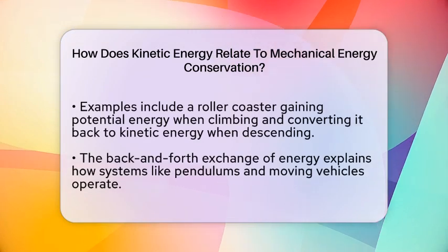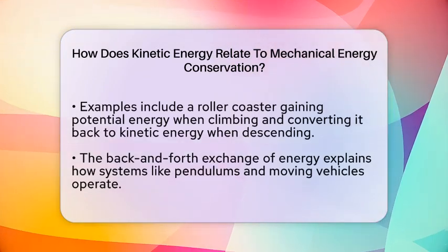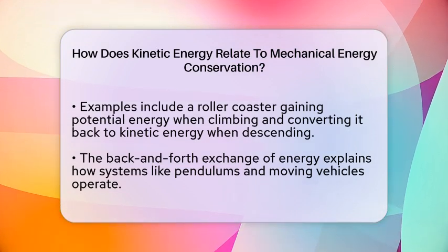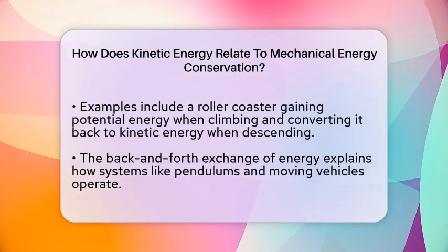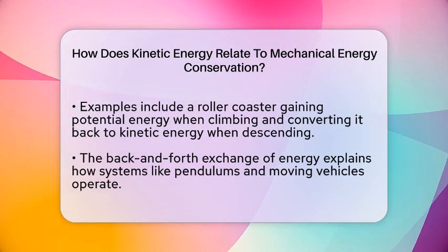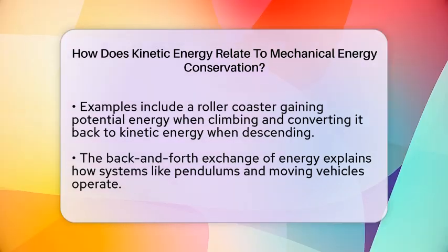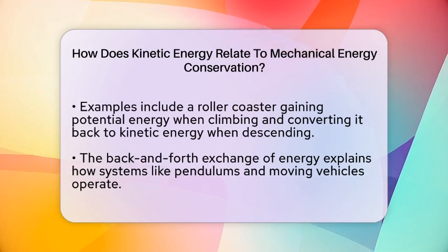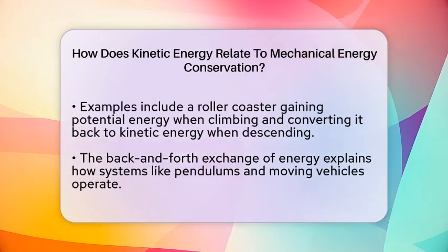Kinetic energy specifically relates to how fast an object is moving. The faster it moves, the more kinetic energy it has. When potential energy decreases, kinetic energy increases, and vice versa. This back-and-forth energy exchange is what keeps the system balanced.